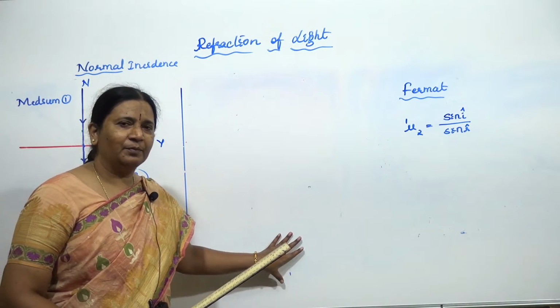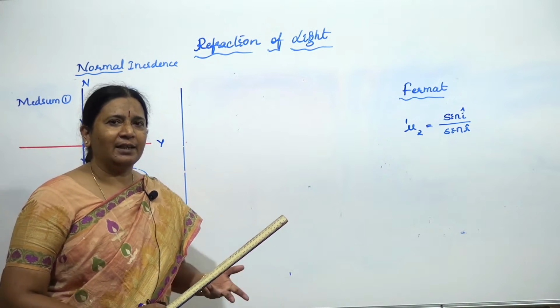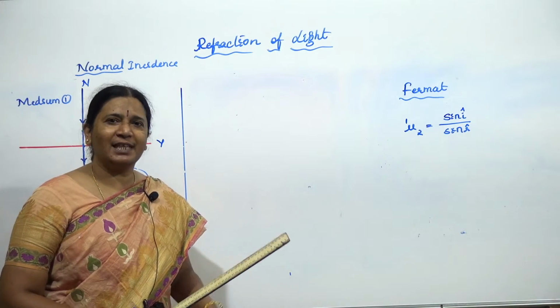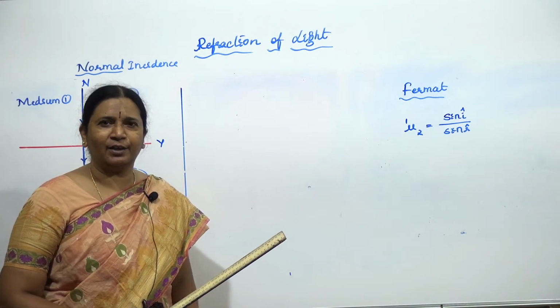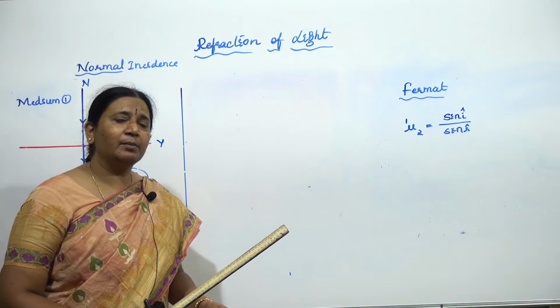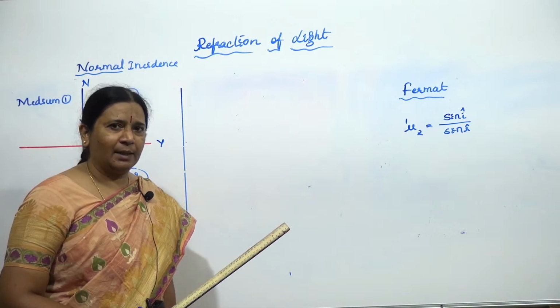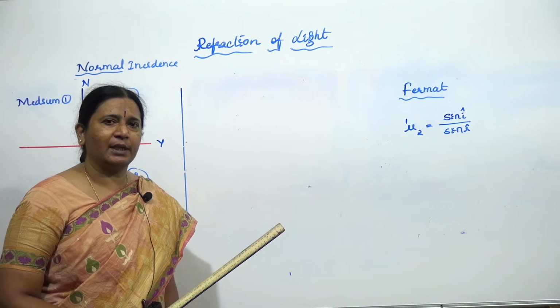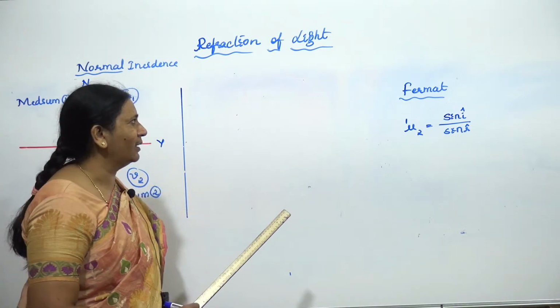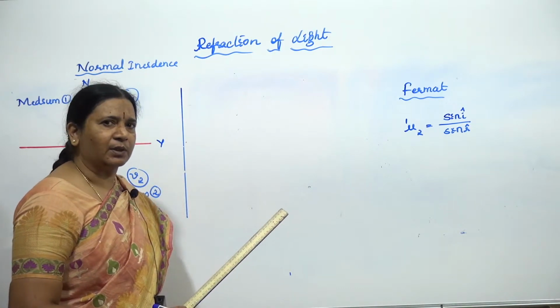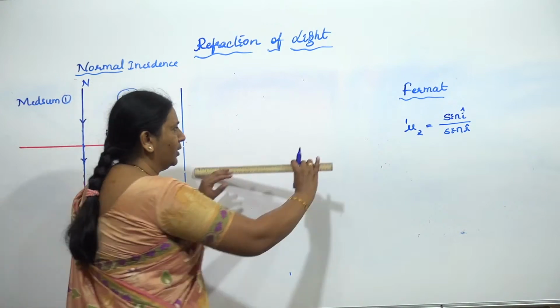Not only here, even we have seen that in the reflection of light it was deviating. We calculate even the angle of deviation as what? 180 minus 2 times the angle of incidence or 2 times the angle of refraction. We have to calculate it. There also light was deviating. Hope you could remember.